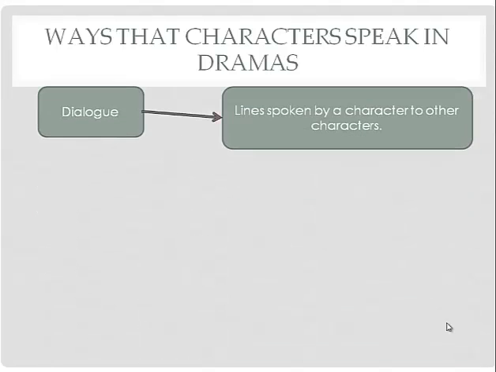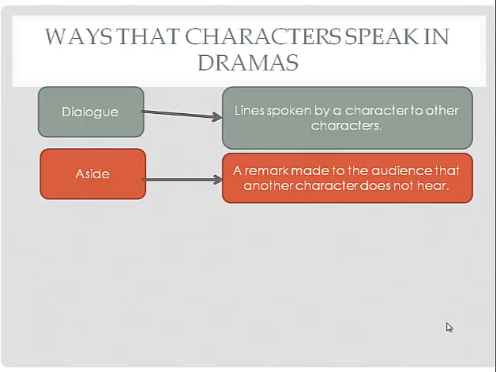In a drama or in a play, there are different ways that characters speak. There's dialogue, and this is lines spoken by a character to other characters. There's an aside, which is where a character makes a remark to the audience that other characters aren't going to hear. One example is modern television, where we have a confessional, where a character is talking directly to the audience. An aside is more of a single remark as opposed to a full confession, but it's a similar idea.